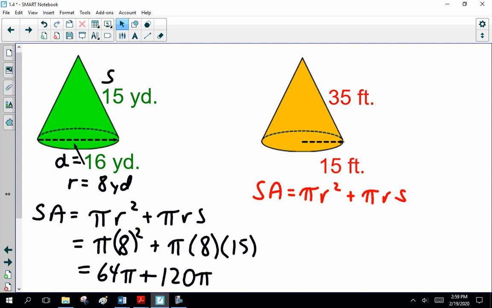Now, I want to see this done: pi r squared plus pi rs. No, 15 times 15. I think that's 16 times 16. Yes, I think you're right. But I was also going to say you're the one with the calculator, so.